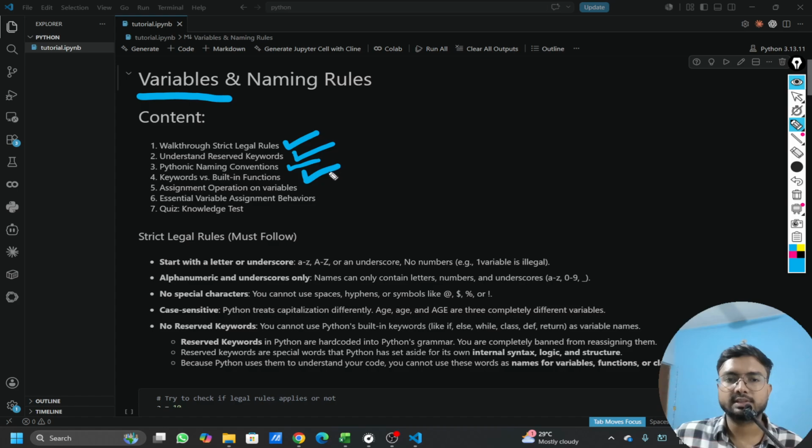And then we will also see that we should not fall into the trap of naming a variable with a built-in function. Then we'll see the different ways of assigning variables, understand the difference and when to use which, and in the end we will have a very simple quiz to see if you are able to learn it or not. So with that, let's start moving to our first topic. Let's understand the rules that are there, especially in Python, when we are naming a variable.